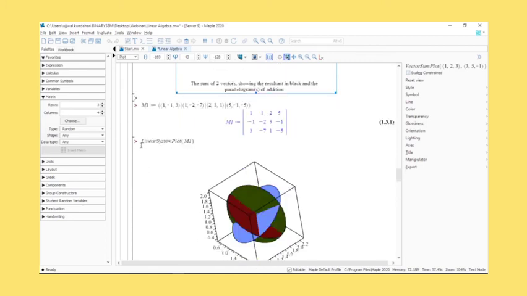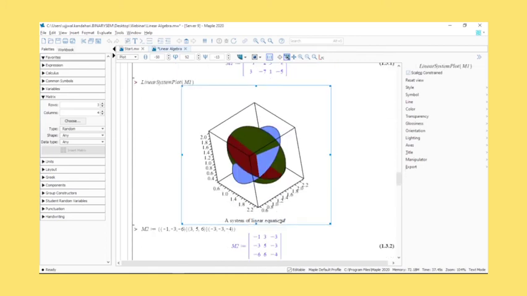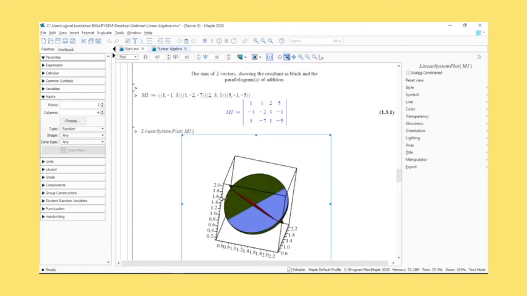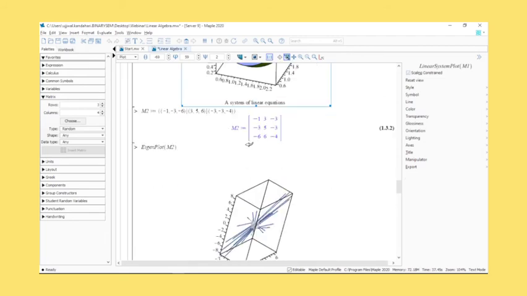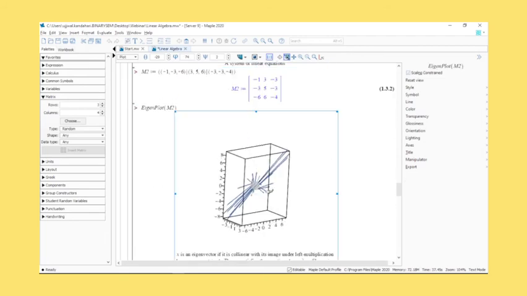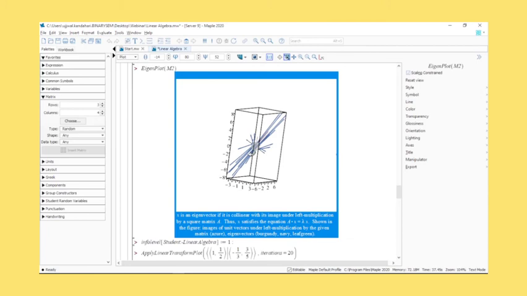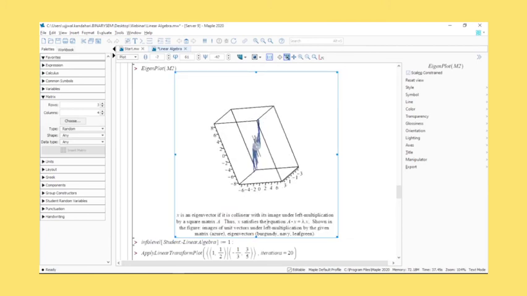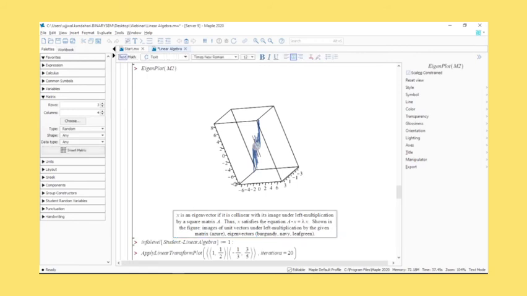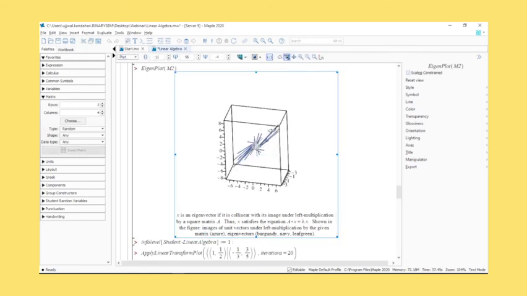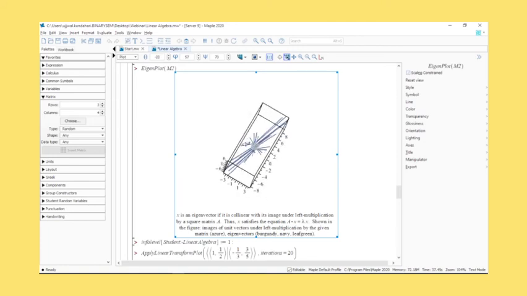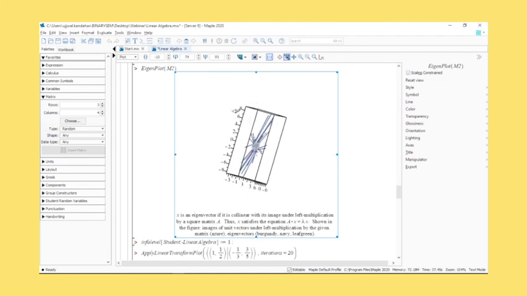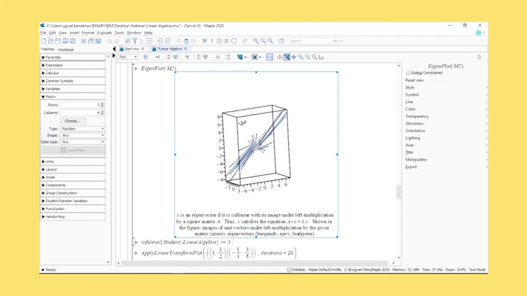This is just a linear system plot, a system of linear equations that you have obtained from the augmented matrix here. You can get the plot of an eigenvector here. Basically, if it's collinear, then what will the matrix image be? It will give you an explanation of what the eigenvalue is, and it will show you different images of values that do not satisfy this equation, and also the four vectors here that do satisfy it, because M2 is a matrix.